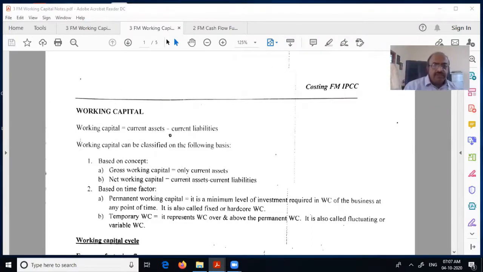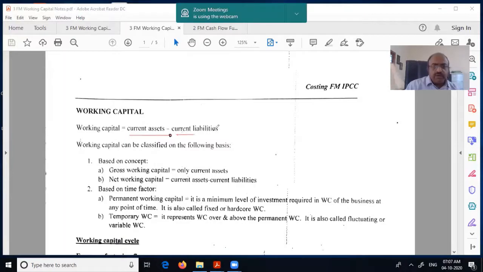We've discussed cash flow. Now we'll start a new chapter called working capital. Very, very important chapter from a practical point of view. As I've told you, the first line of attack is this. If this is not okay, then everything is the problem. So how do you do working capital? Working capital is current assets minus current liabilities.